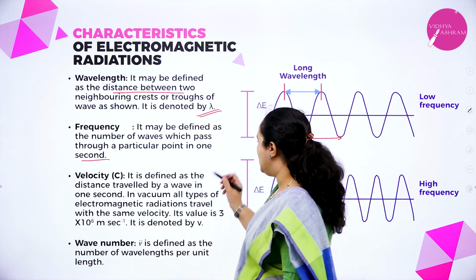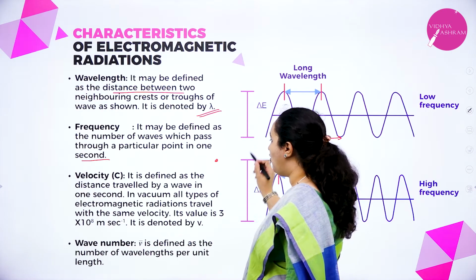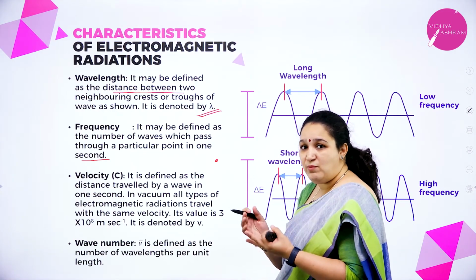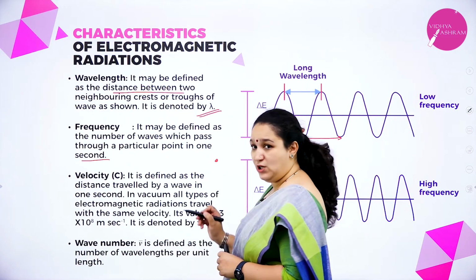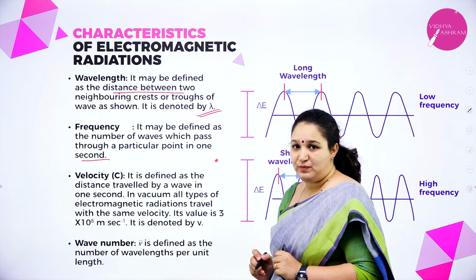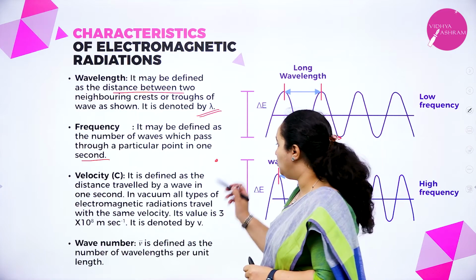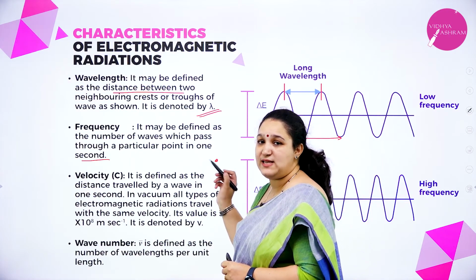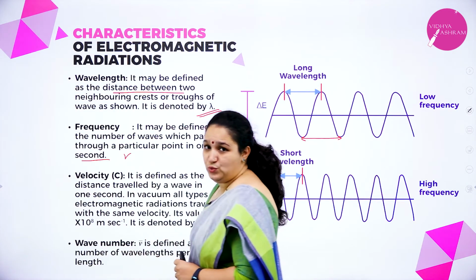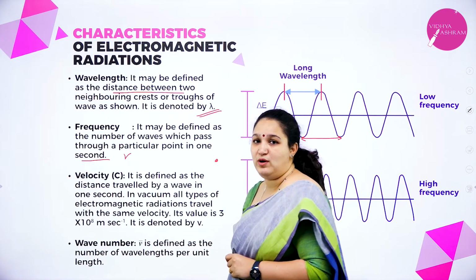That is, if this is a particular point, in 1 second, how many waves, okay, this is one wave, can pass through a particular point in 1 second, that is called frequency. It is denoted by the symbol nu. It is just like V when you write it.